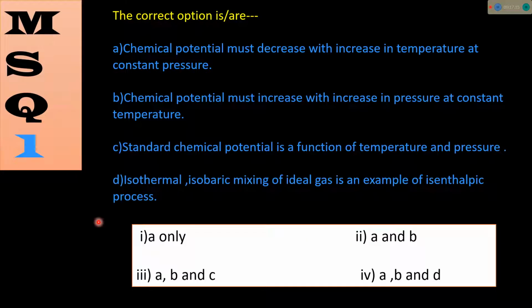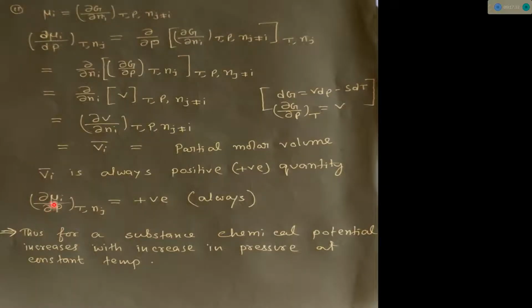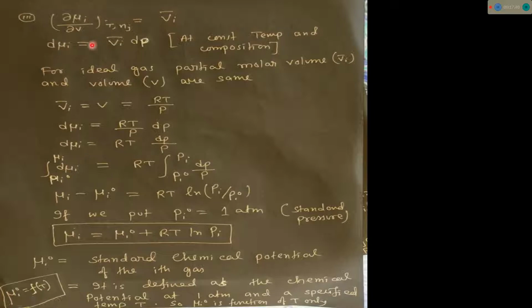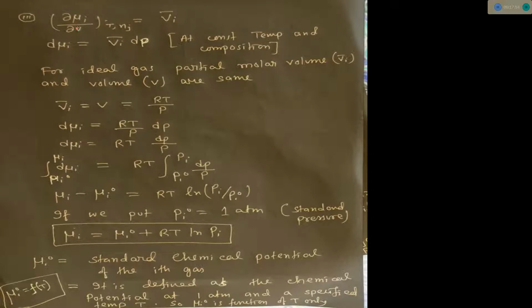Now statement C: standard chemical potential is a function of temperature and pressure. So let's discuss this statement with some theory and calculations. From the second calculation we found d mu i dP at constant T equals Vi bar, that is partial molar volume. So from these expressions, if we rearrange these equations, then d mu i we can write as Vi bar into dP. Sorry, in this place it should be P.